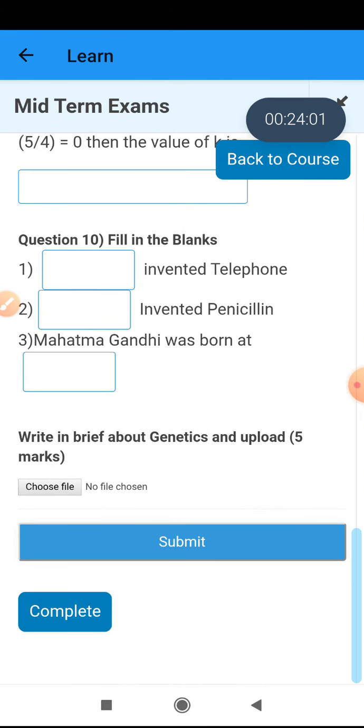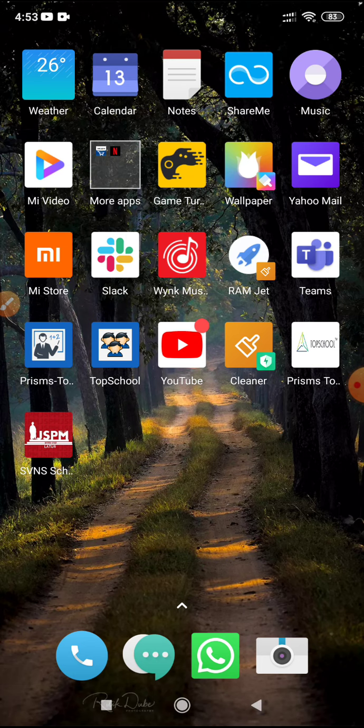If you write all of your paper and you do not submit, then your attempt won't reach your teachers. Like discussed in your parents sessions, a few of the parents had said that they were automatically coming out of the app, or any certain issue like this occurs. What you can do is you can do a web login. If you're not comfortable with the app, you can do a web login.